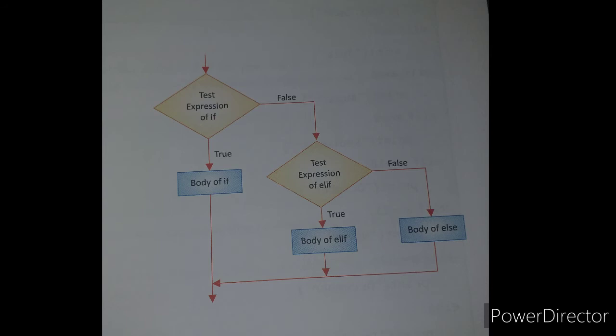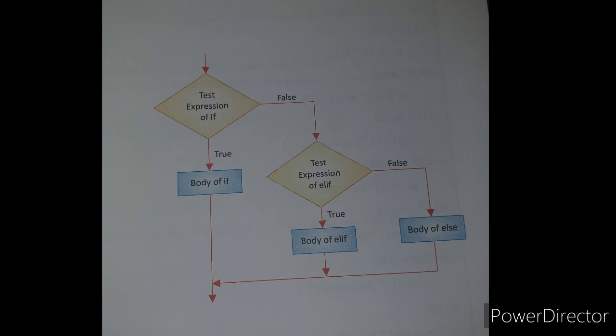For a simple thing, let's take an example of current bill. For example, if your current units are 0 to 50 units, it will give one rate. After 50 to 100, it will give another rate. After 100 to 150, it will give another rate. Here it will have different types of conditions.